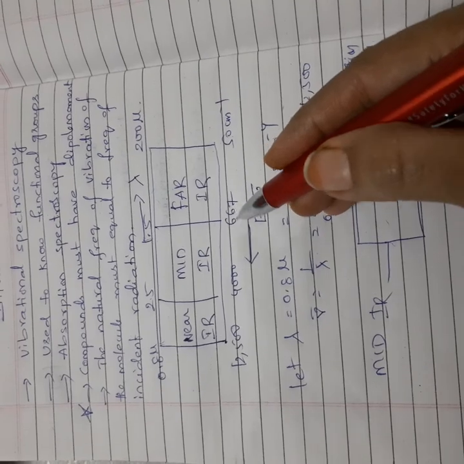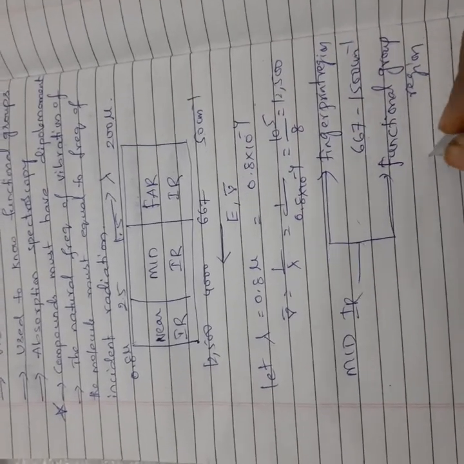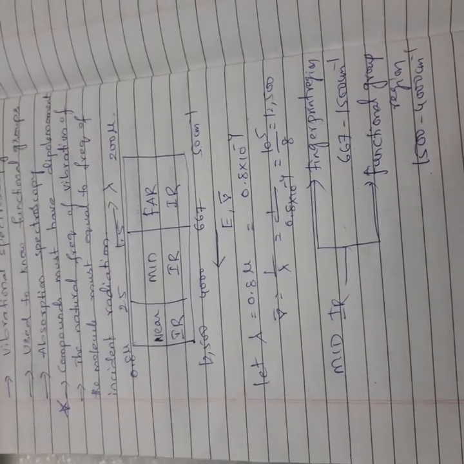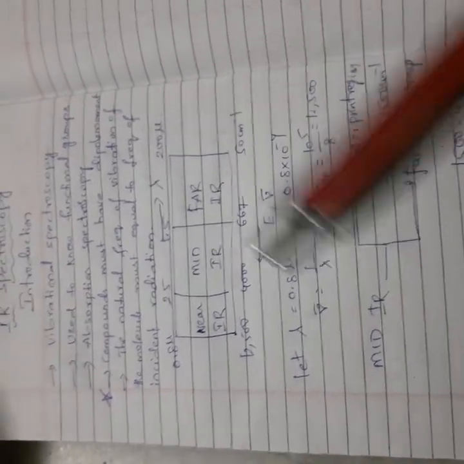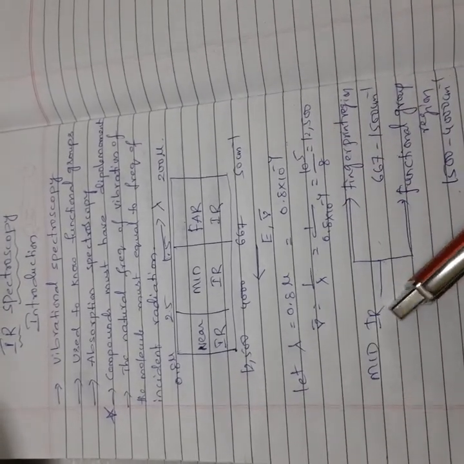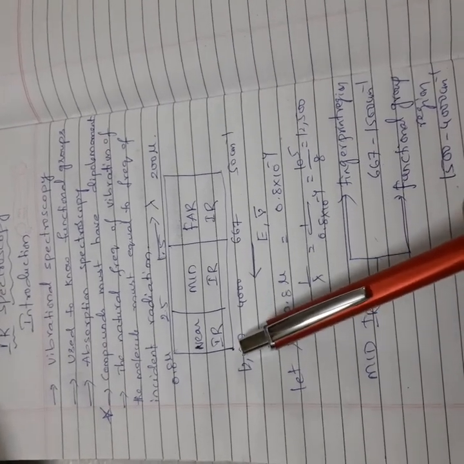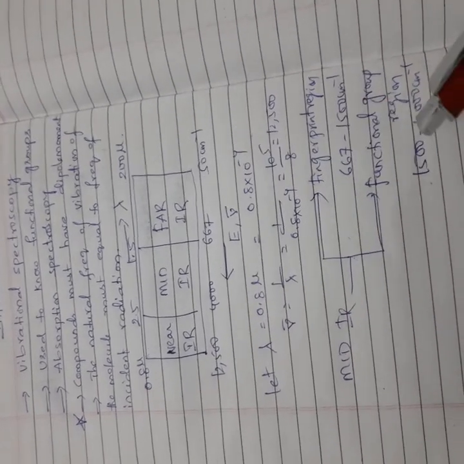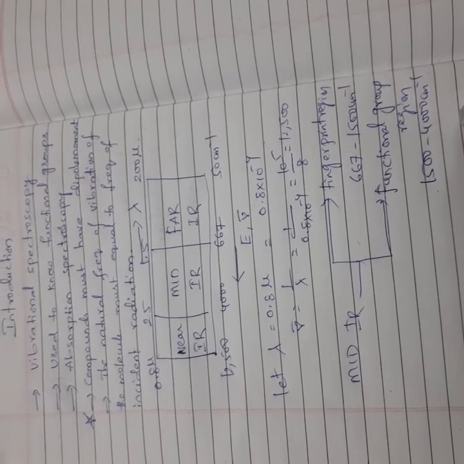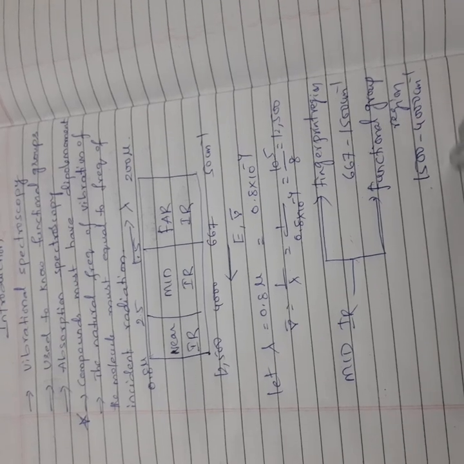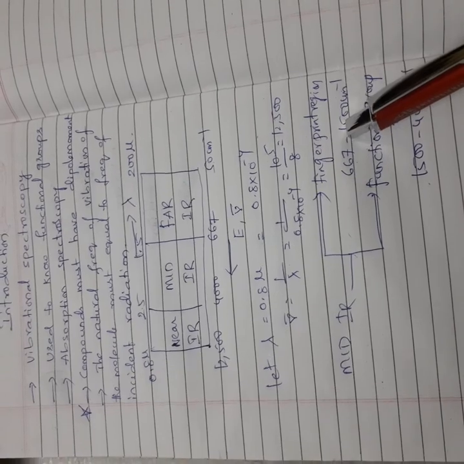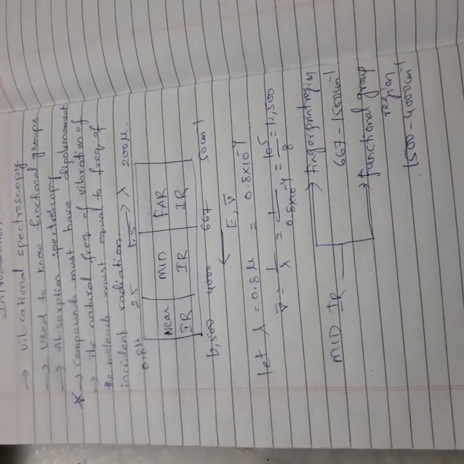The functional group region is from 1500 to 4000 centimeter inverse. Generally, all the functional groups in IR are studied from the mid IR region, not from the near IR region or the far IR region. In the functional group region, most compounds can be detected. Later we will study the fingerprint region, because it is a very important topic.